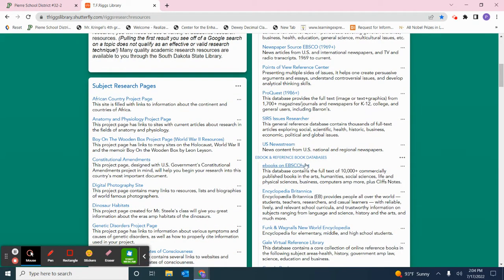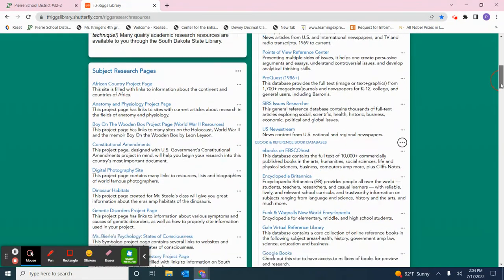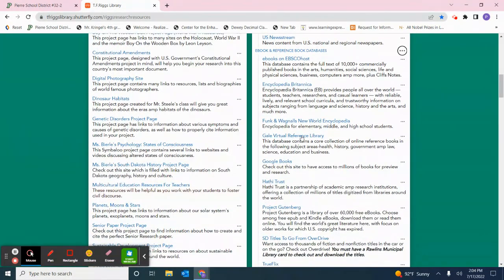The next set of databases that we have listed there is the ebook and reference book databases. I love these databases, especially Gale Virtual Reference Library, because it's like these databases in this section are like having the reference shelf of dictionaries and encyclopedias all on your computer and at your fingertips.